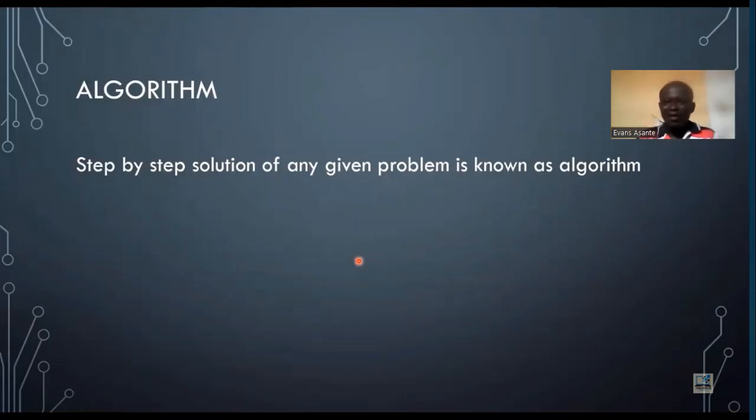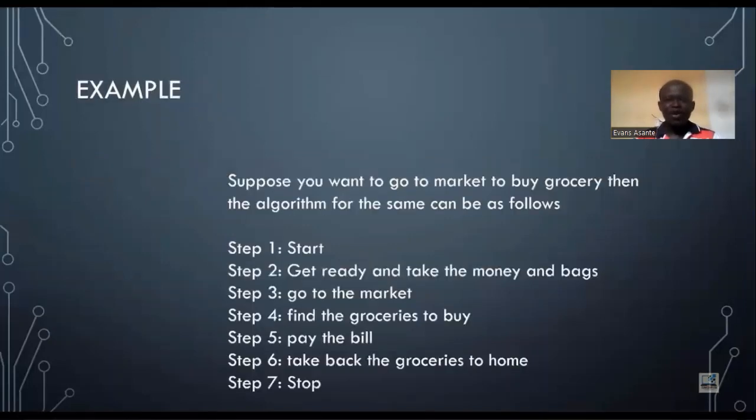In planning your algorithm, you always begin with start and end. After the start of the planning of the algorithm, then you end it. That's what you're going to do. So the step-by-step solution of any given problem is known as an algorithm. That's what we are looking at. For example, suppose you want to go to the market to buy groceries. Then the algorithm for the same can be as follows.